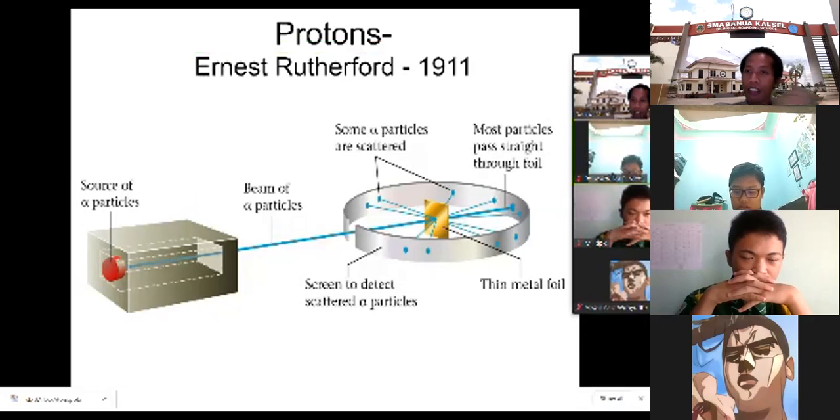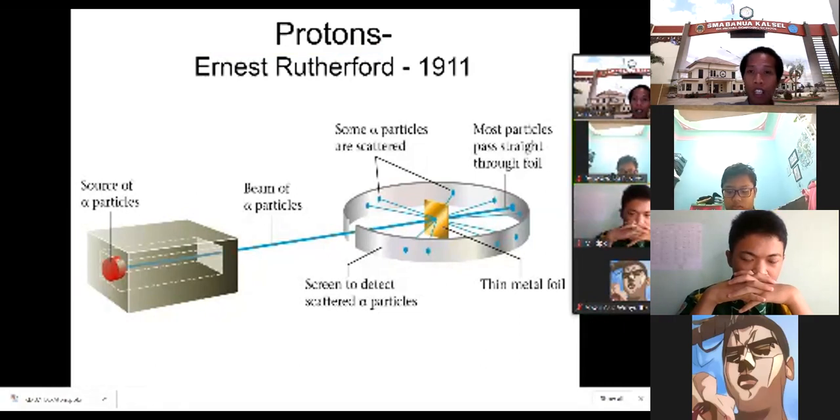Later on, we know that in the nucleus there are protons, and also neutrons. Yeah, but at that time we didn't know about that. We didn't know about the proton and we didn't know about the neutron. We just knew about the electron.